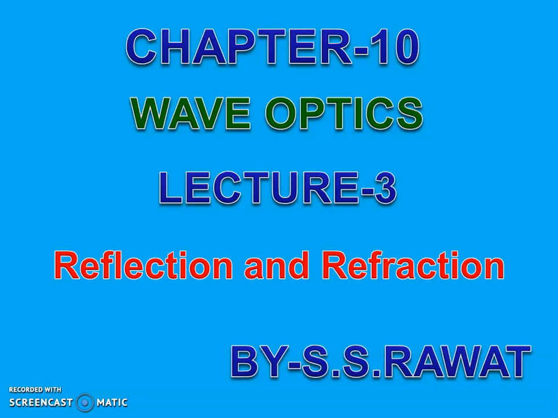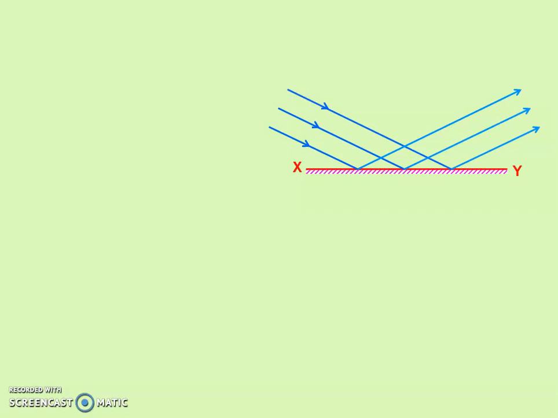So first of all, reflection of light. Students, you know that for reflection there should be a reflecting surface. Now in ray optics, the ray of light incident at the surface and bounce back in the same medium. But in the wave theory, we will consider the wavefront. Now there is a plane wavefront which gets incident at this surface. Now AB is the incident wavefront, right?